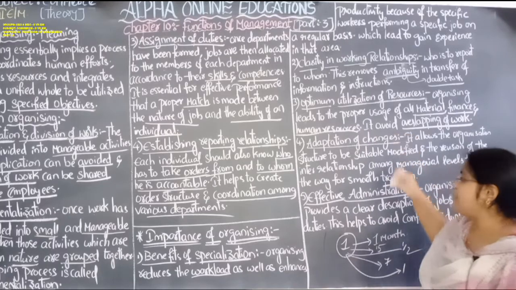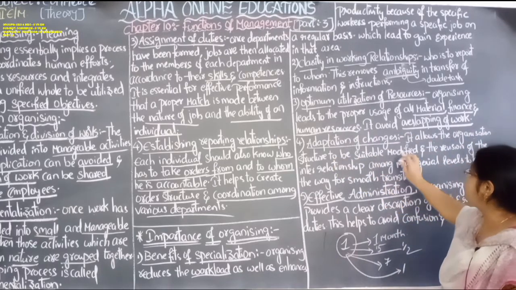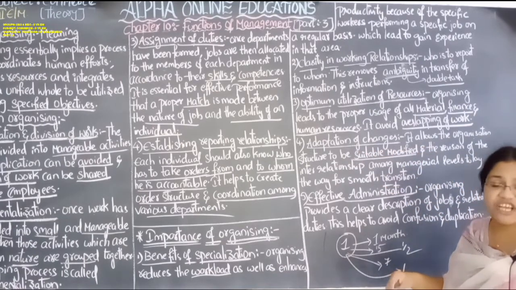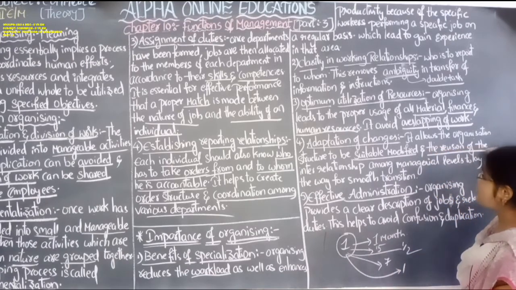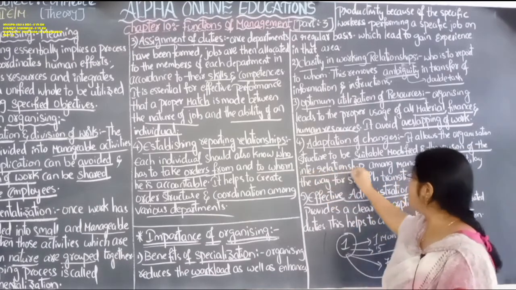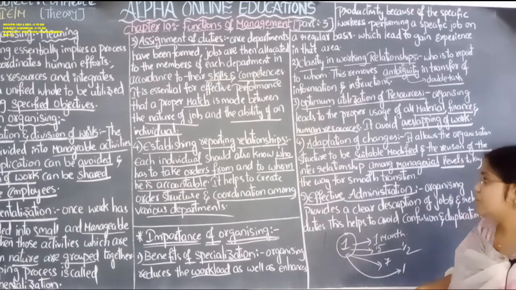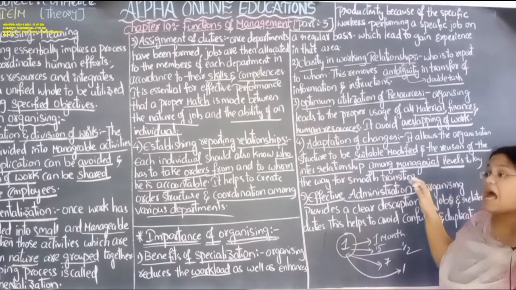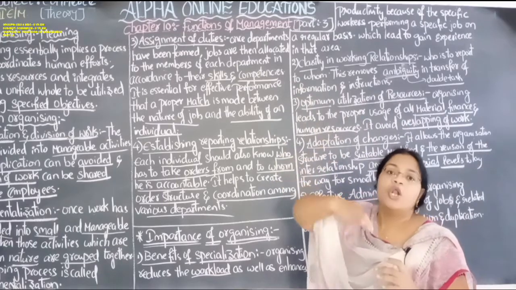Adoption of changes. It allows the organization structure to be suitable, modified. Okay, the organization can make the modification. Modification means changes. And the revision of the interrelationship among the managerial levels. So revision means interrelationship among the managerial levels. We have 3 levels of management: top level, middle level, lower level.